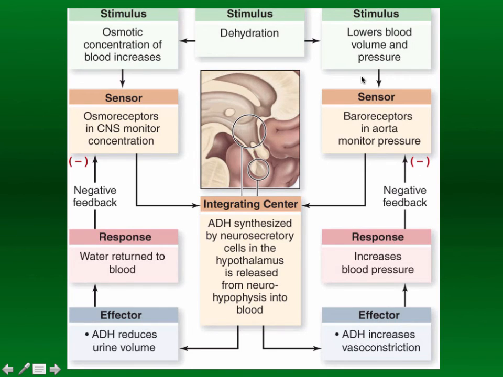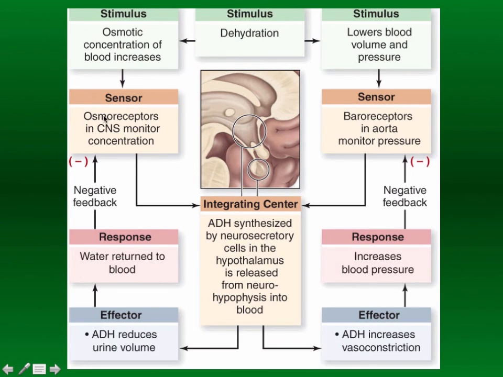All right, so for this stimulus over here, baroreceptors, or pressure receptors in the aorta, detect a change in blood pressure. Blood pressure drops. The sensory neurons in the aorta are going to detect that change. They're going to send that information off to the integrating center, which happens to be in the hypothalamus here, which is then going to cause the hypothalamus to have some response here in a moment.